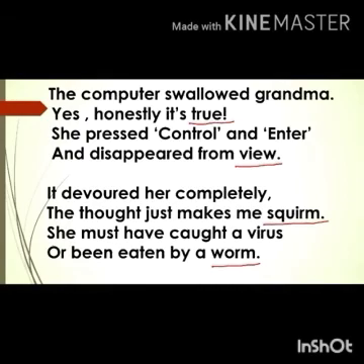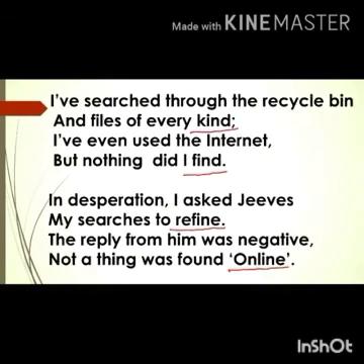Now we saw the first and the second stanza. Now let us see the third stanza. I have searched through the recycle bin and files of every kind. I have even used the internet but nothing did I find. Here also, the second line and the fourth line, the last words kind and find.